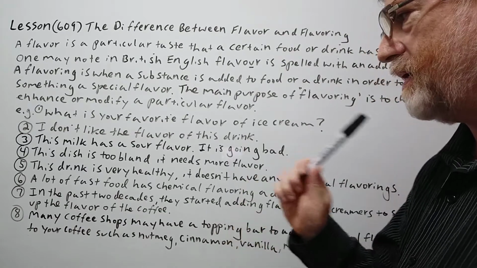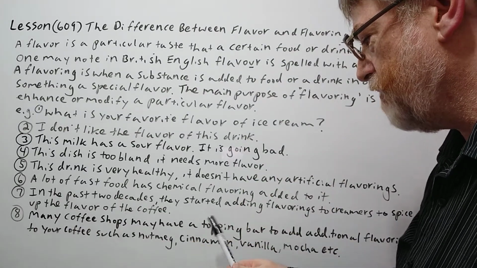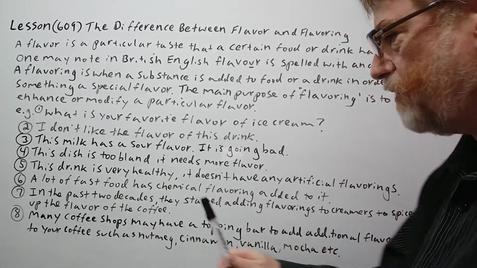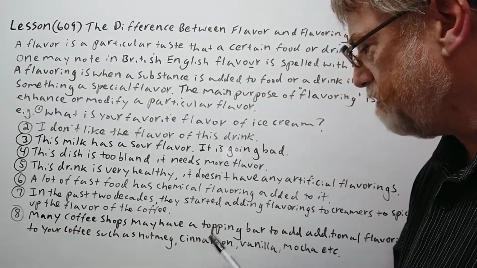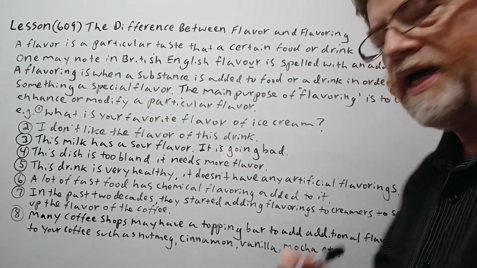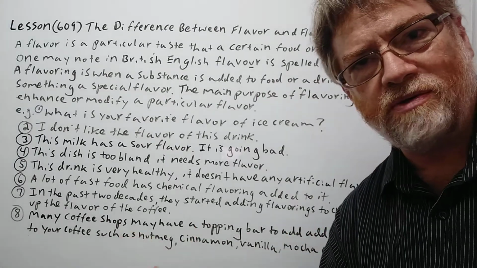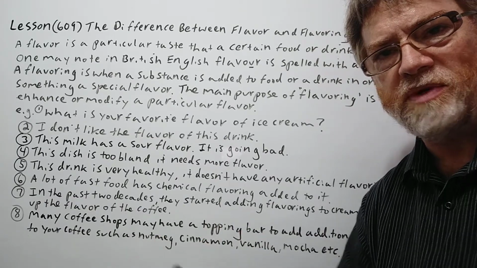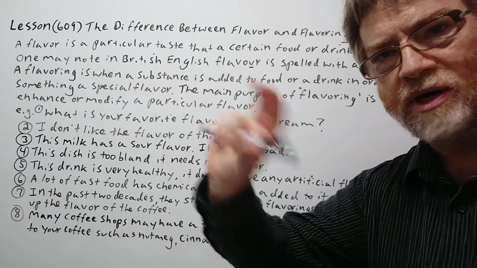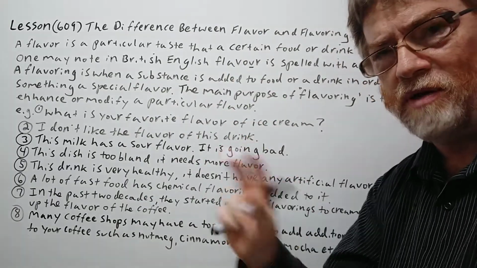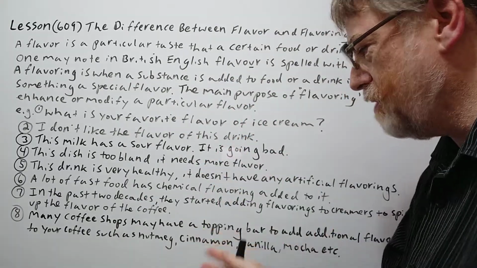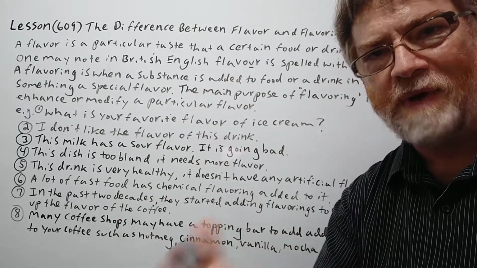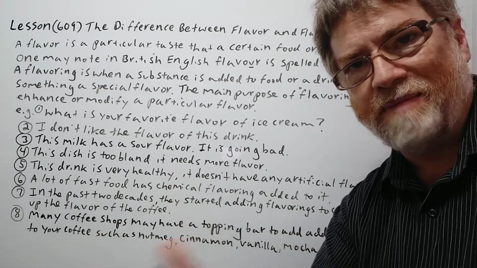All right. And number 8 here. Many coffee shops have a topping bar or a toppings bar to add additional flavorings to your coffee, such as nutmeg, cinnamon, vanilla, mocha, etc. Yeah, like I think Starbucks used to have it, and a number of them do have it. When you could already order the coffee, but you could go there and they may have some additional powder you could shake on. You know, maybe it could be just some sugar powder or some nutmeg or cinnamon. So these are extra flavorings that you can add to spice up that coffee that was already made for you.